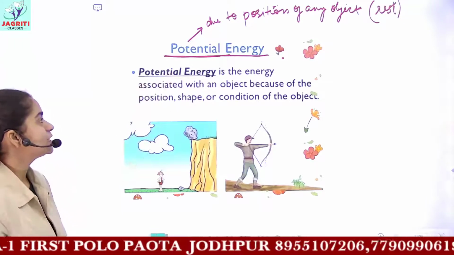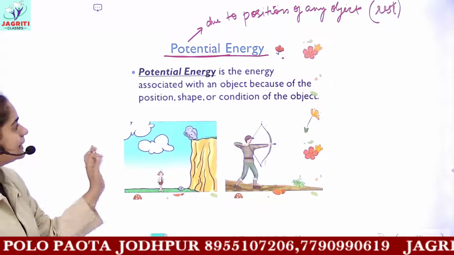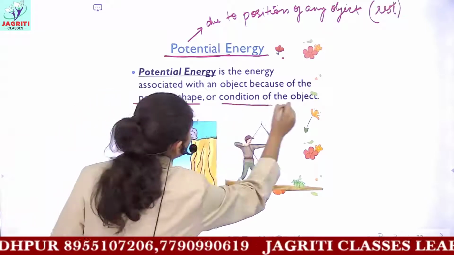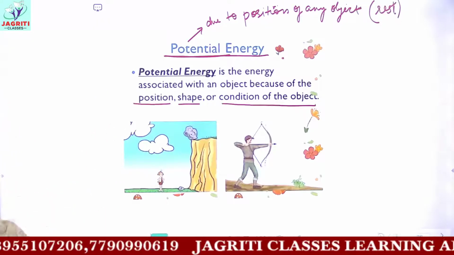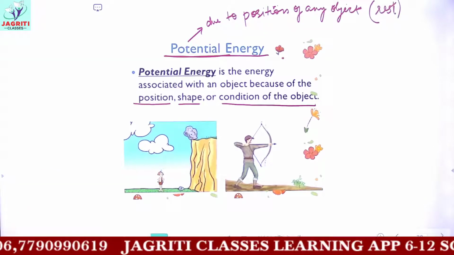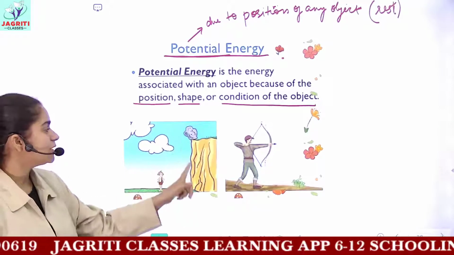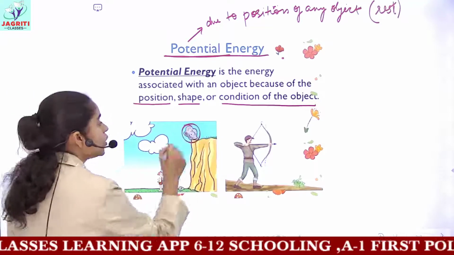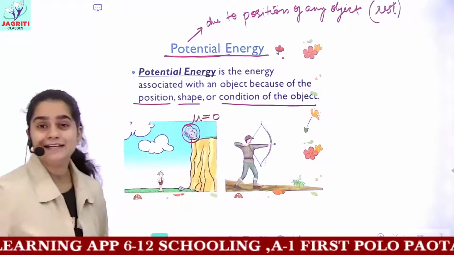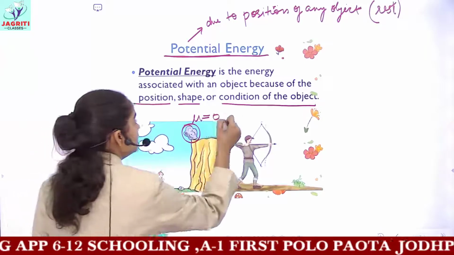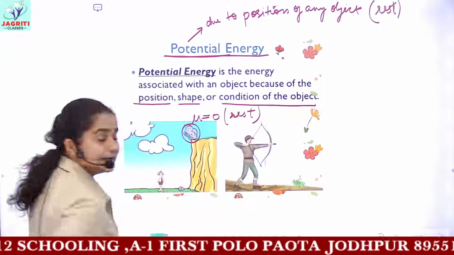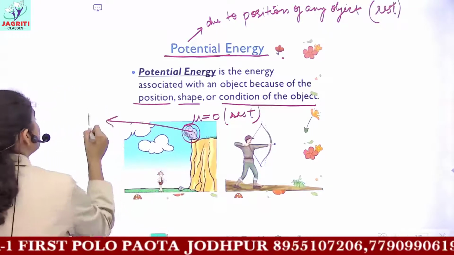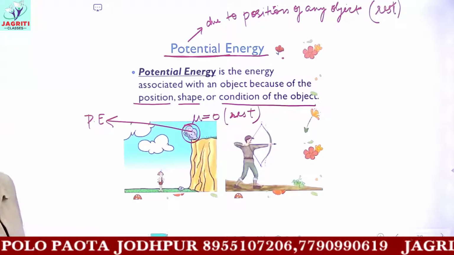So for the definition which is in front of you, potential energy is the energy associated with an object because of its position, shape, or condition. Such kind of energy is called potential energy. You can see here that when the rock was placed on a large mountain, the velocity of this rock is 0. The velocity is 0, it means the rock is at rest. But when the rock is at rest, it has a certain amount of energy, and this energy is known as potential energy.